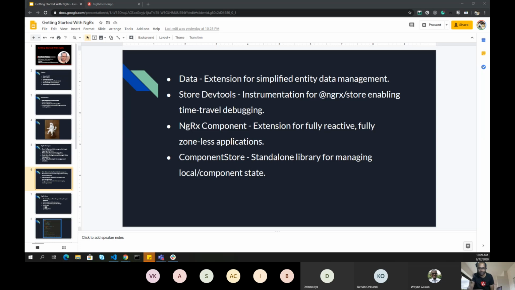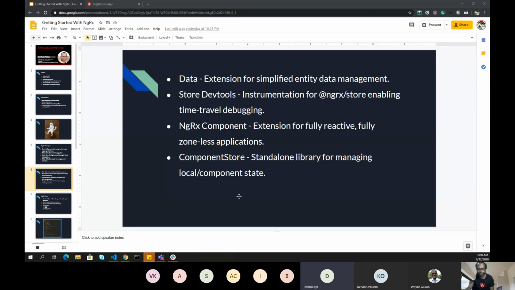Whenever that is available, of course, I will post on social media that this talk is happening, because I'm also excited about this component store library. We had a few sessions with him where he explained how it works internally. It was a really long session, 2-3 hours, and there was a live stream as well. If you can drop me a message, I will share that video where he explained how it works.